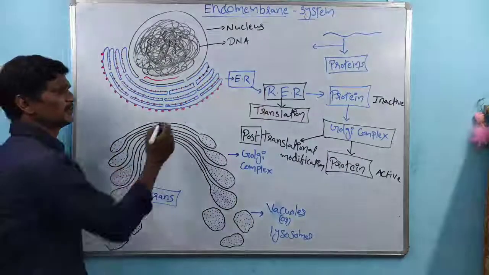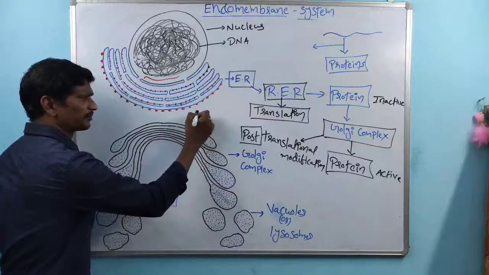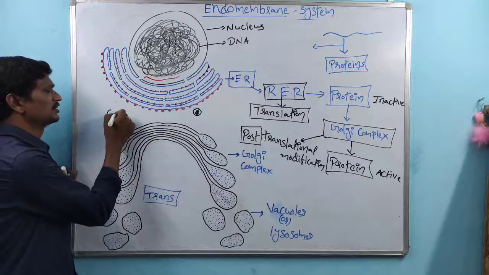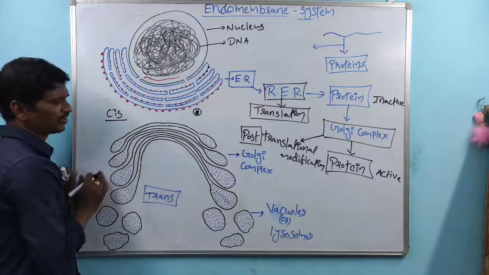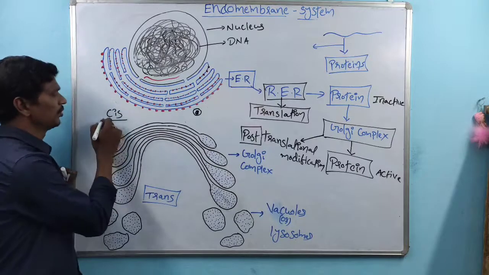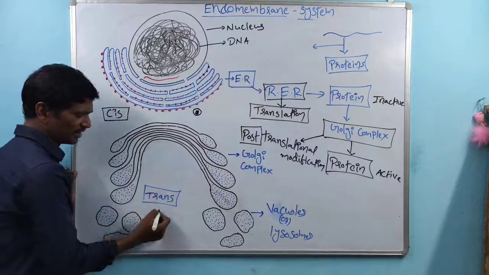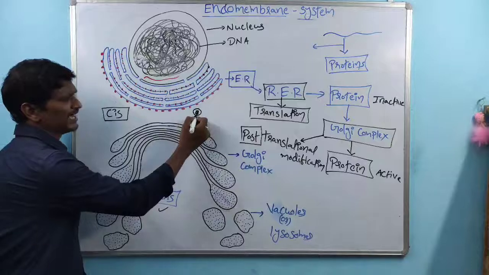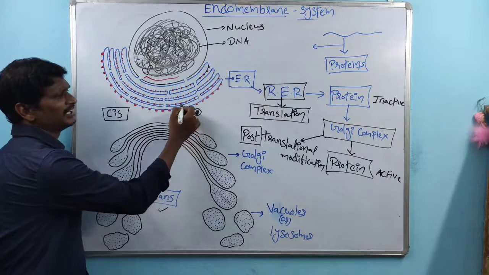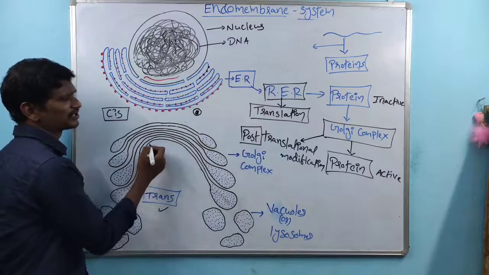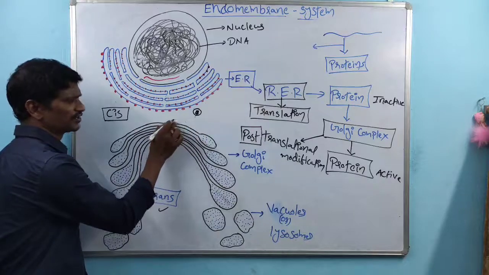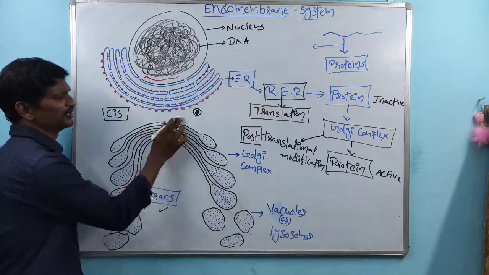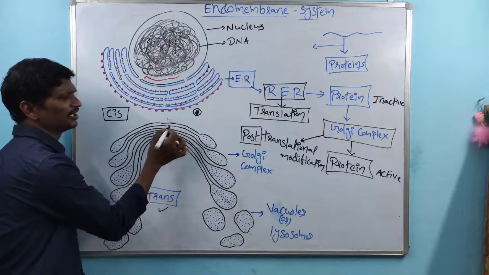So how does this take place? Suppose this is the endoplasmic reticulum, this is one of the proteins, and this is one of the vesicle-like structures. Within the Golgi complex, there are two positions. One position is called the cis position, and the other is called the trans position. Whatever inactive proteins are synthesized by the rough endoplasmic reticulum, these proteins are transported and fused. Then the inactive proteins enter into the Golgi complex.